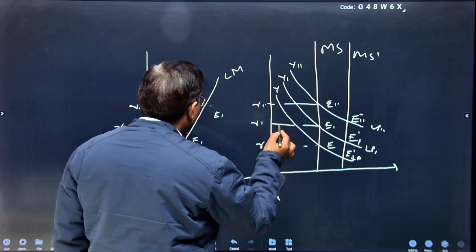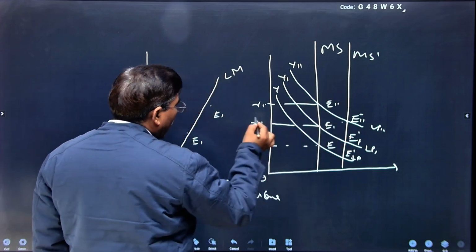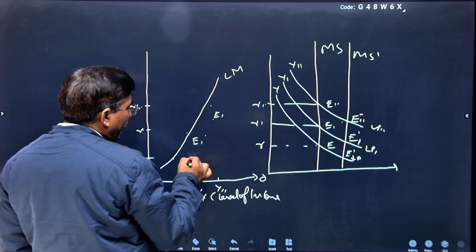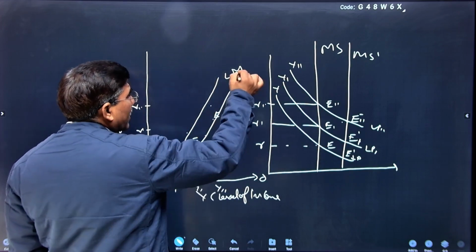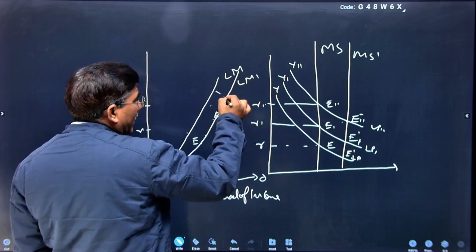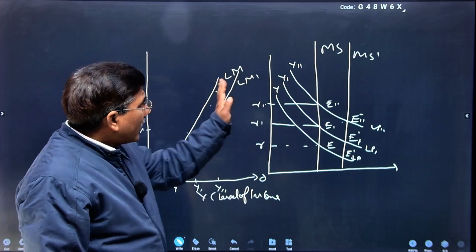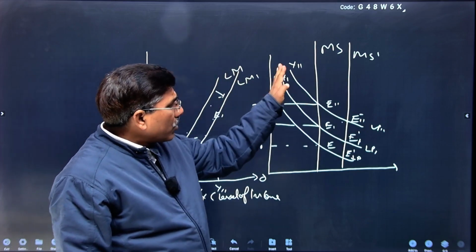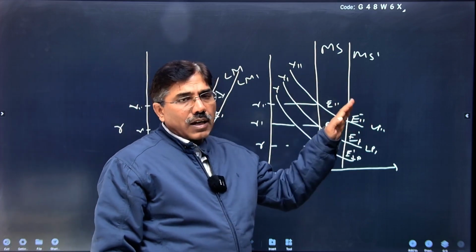Now the equilibrium will be at these points, meaning the LM curve will shift from LM to LM dash. You can derive that with increasing money supply, the LM curve will shift downwardly because the equilibrium points shift downwardly.